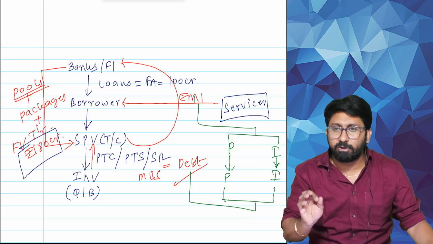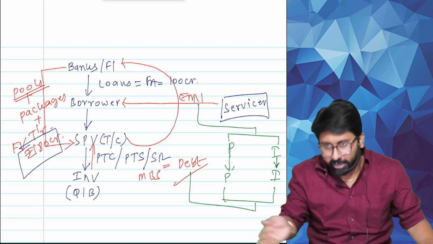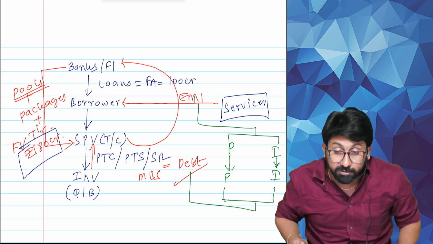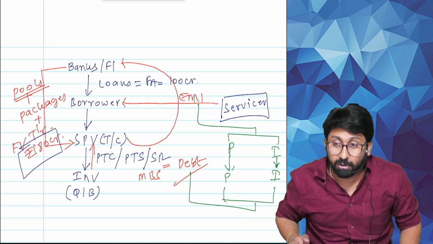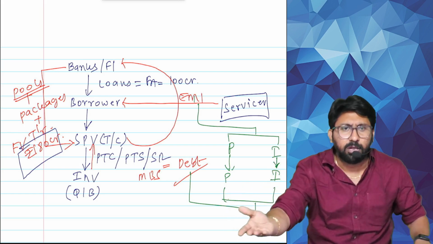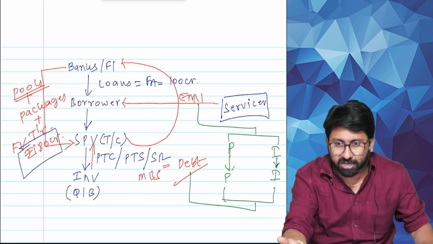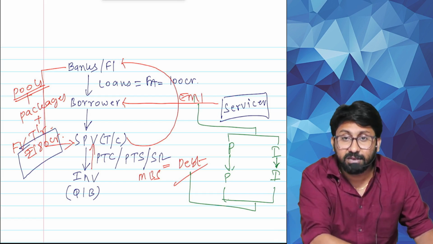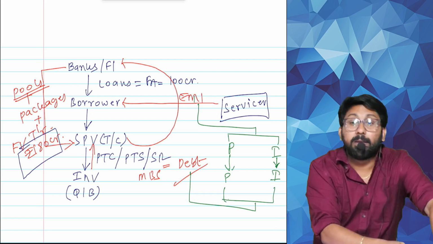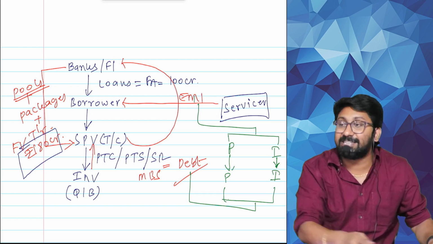Understood? Recourse means you can go back. Non-recourse means you can't go back. PTC applies for non-recourse. PTS will apply for recourse. PTS is just like any other investor, like a debenture holder who will not take the risk. PTS work like that. PTC is like an equity holder.